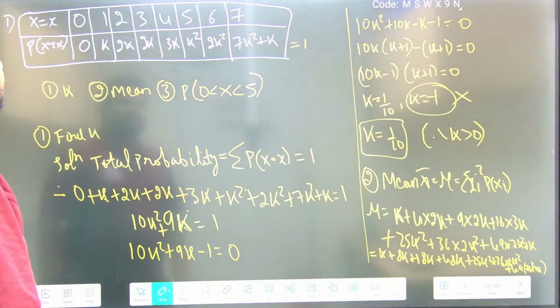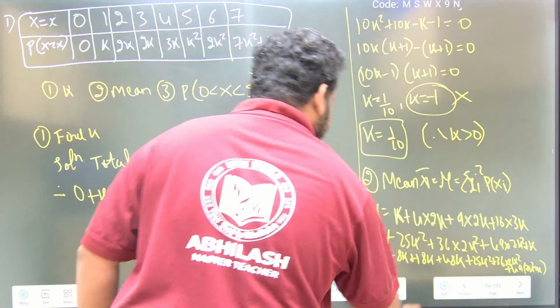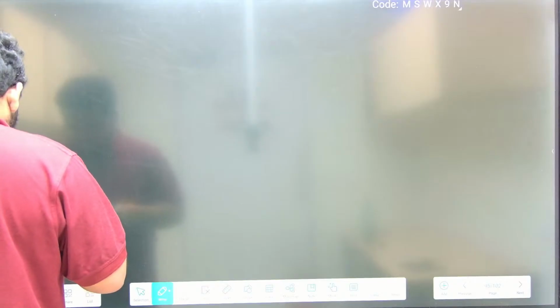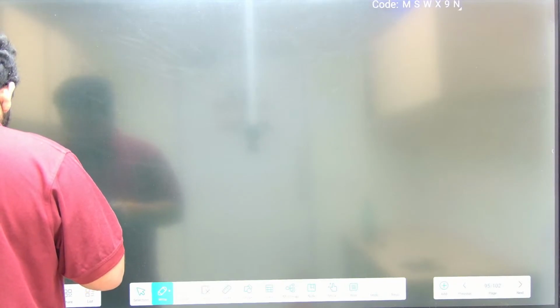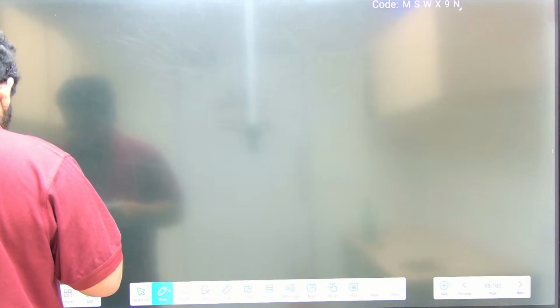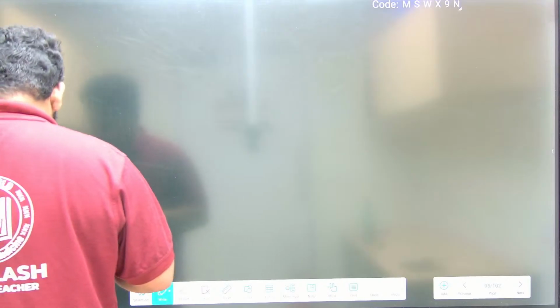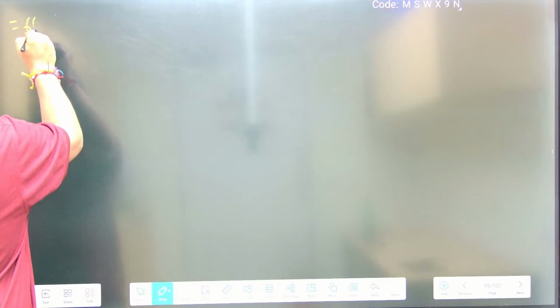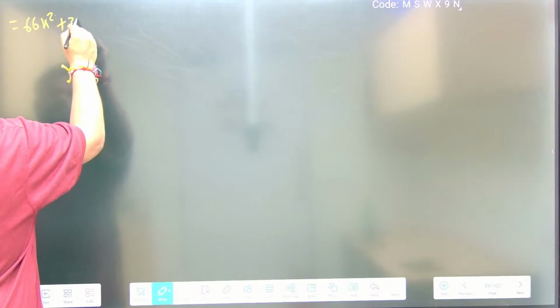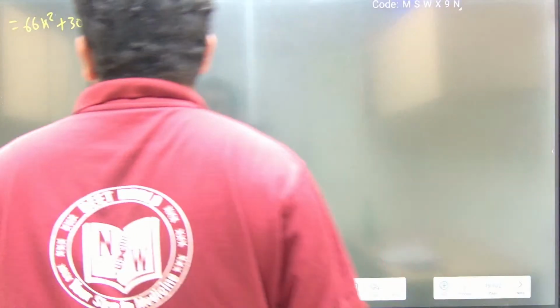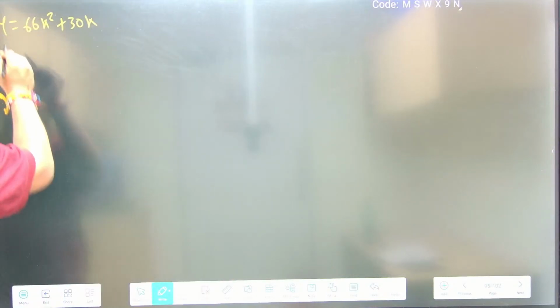On doing this, what will I get the value of k? So on doing this, we'll get this value as equal to 66k square plus 30k. This calculation you have to do it. Okay, this is the value we will get. So mu is 66k square plus 30k.